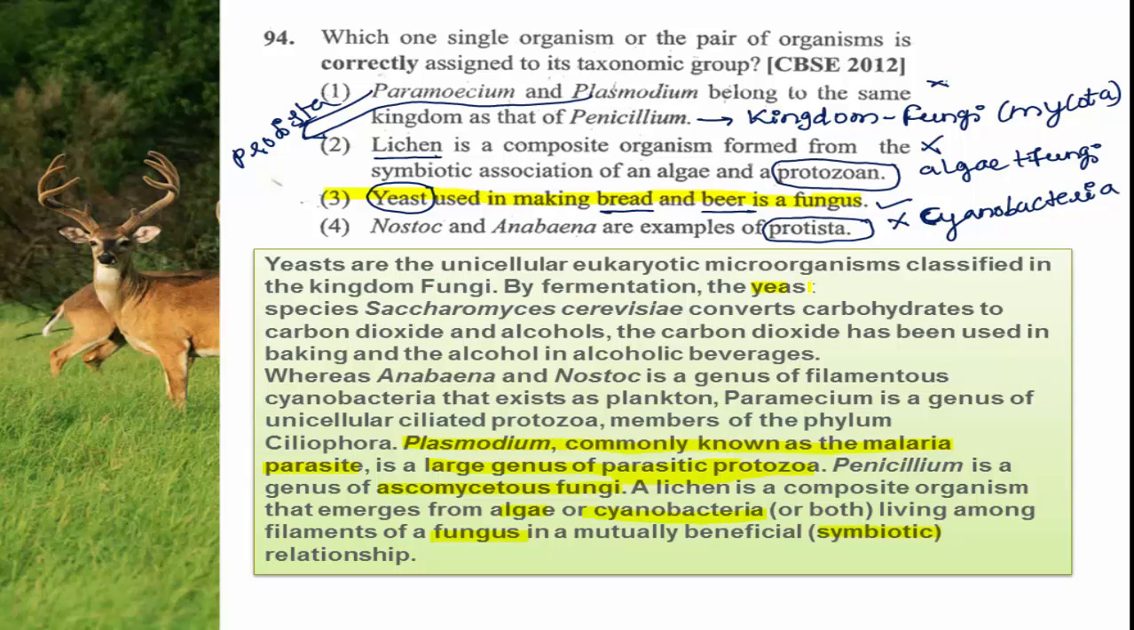And I hope you remember the biological name of the yeast is Saccharomyces cerevisiae, which is able to carry out the process called fermentation. What happens in fermentation? Fermentation is an anaerobic process. It is carried out in the absence of oxygen, and the product may be either alcohol or lactic acid along with the production of carbon dioxide. So this is the explanation for question number 94. Then moving to the next question.